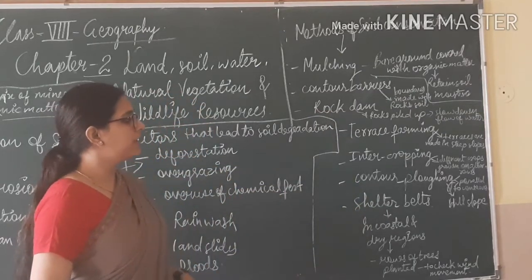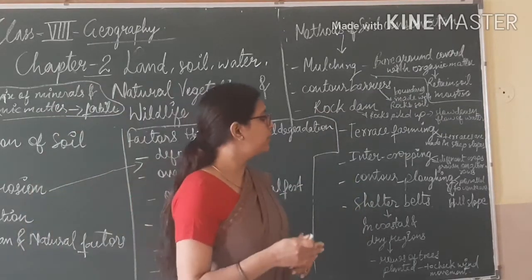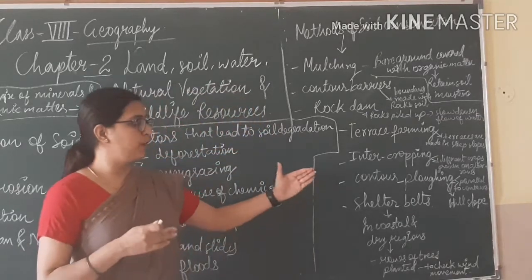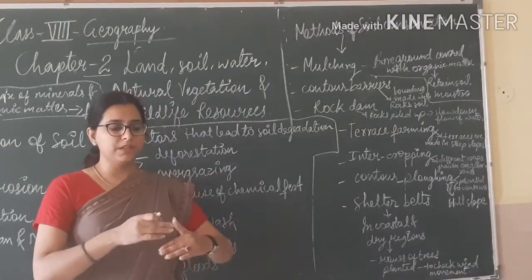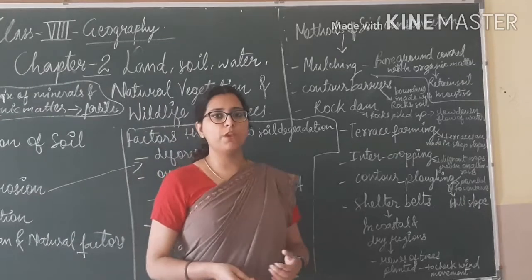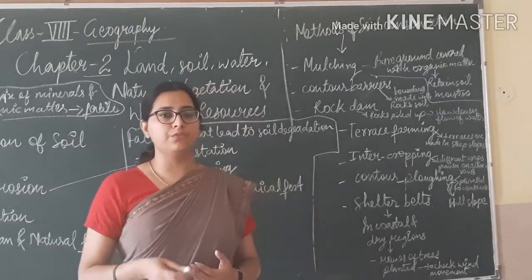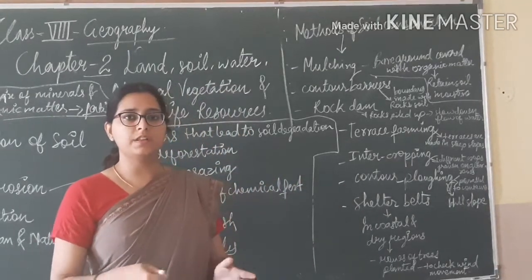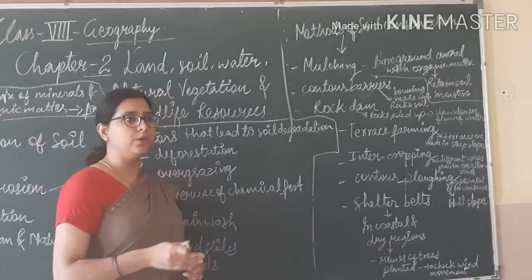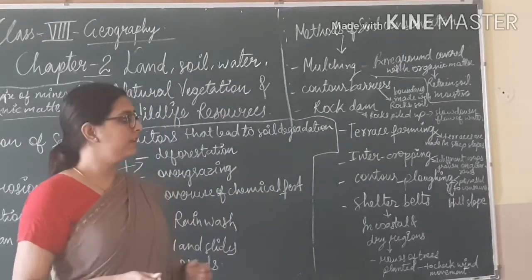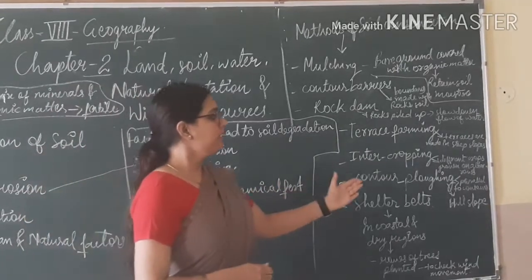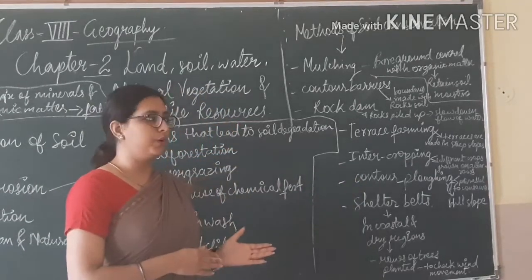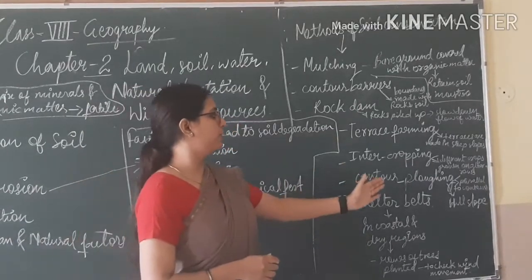Contour plowing is plowing parallel to contours. There are many contours in between the fields, and plowing parallel to those contours is known as contour plowing.